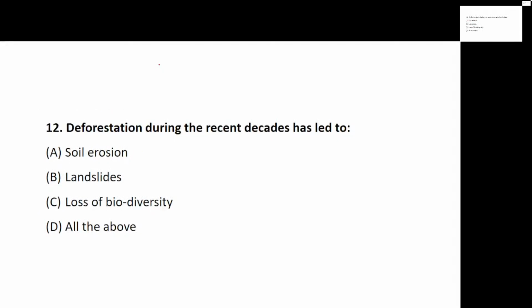So we are talking about deforestation. Deforestation has led to what? Deforestation, cutting down of trees, has resulted into soil erosion, landslides, loss of biodiversity, or all the above. So if you look at the deforestation process, what has it resulted into? Has it resulted into soil erosion? Has it resulted into the landslides? Has it resulted into the loss of biodiversity, or all the above? What has it resulted into?